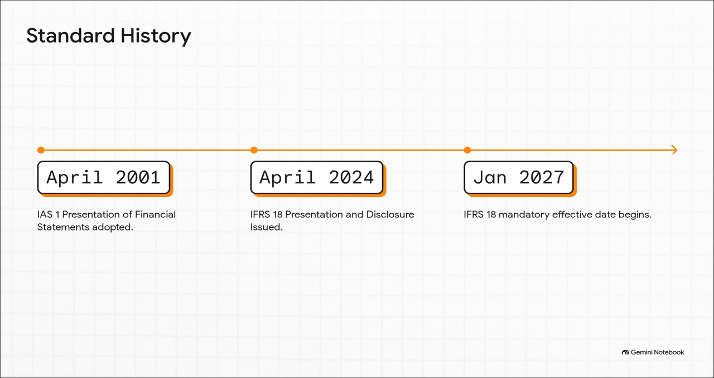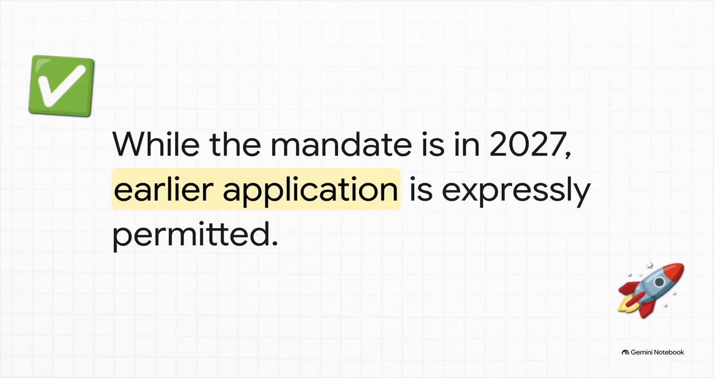This kicked off a transition window pointing right at our impending enforcement date, January 1, 2027. For annual reporting periods starting on or after that date, IFRS 18 is the mandatory law of the land. But here's a massive opportunity for all you proactive folks out there. While the mandate is a couple of years away, earlier application is expressly permitted. If you're ready, you have the absolute green light to adopt these standards right now. It is a fantastic way to signal to investors that you're ahead of the curve and fully committed to the highest levels of transparency.